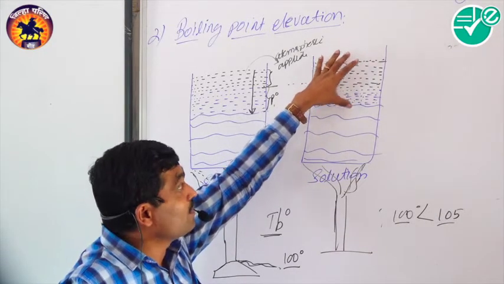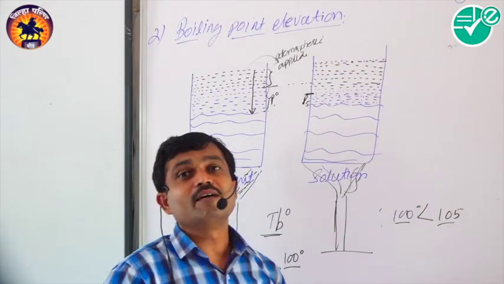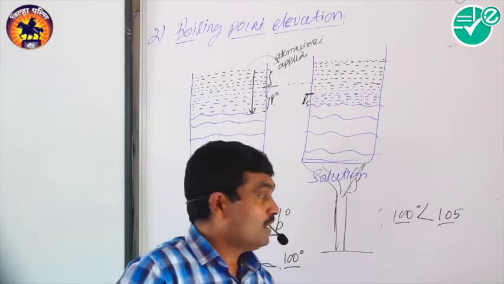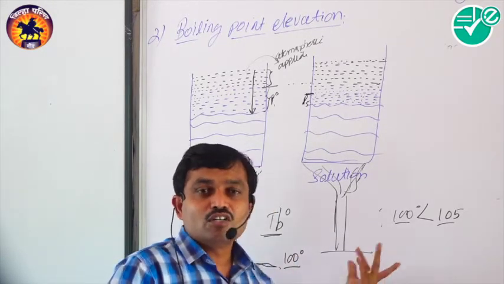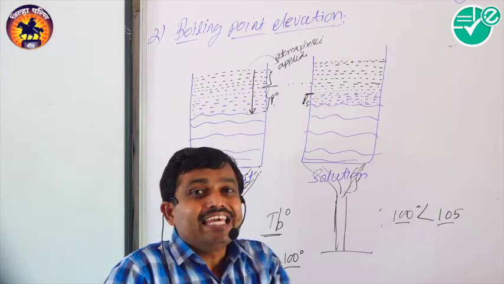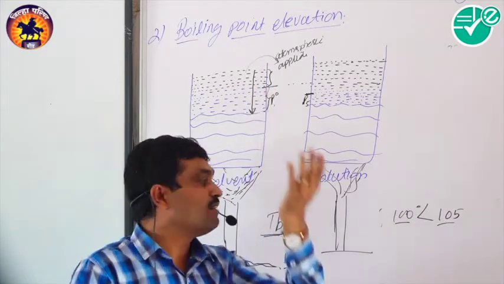So a larger amount of vapor is required to become equal to the atmospheric pressure, and therefore we say that the boiling point of the solution is elevated. Elevated is the boiling point, an increase in the boiling point.